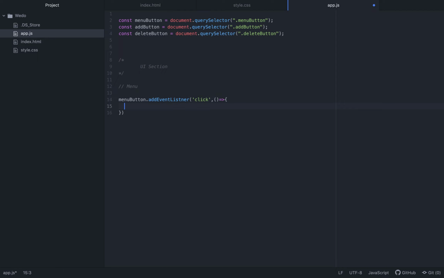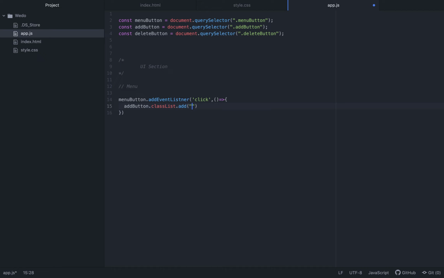There we go. So we need to say that our add button needs a class added to it. We say classList, and in the class list we want to add a new class.